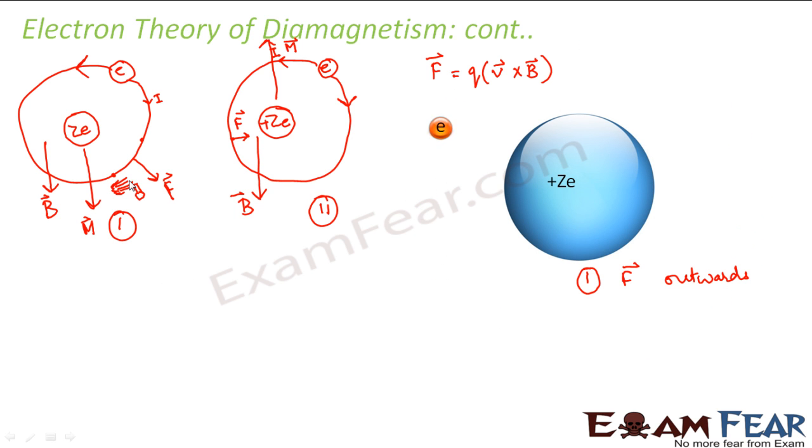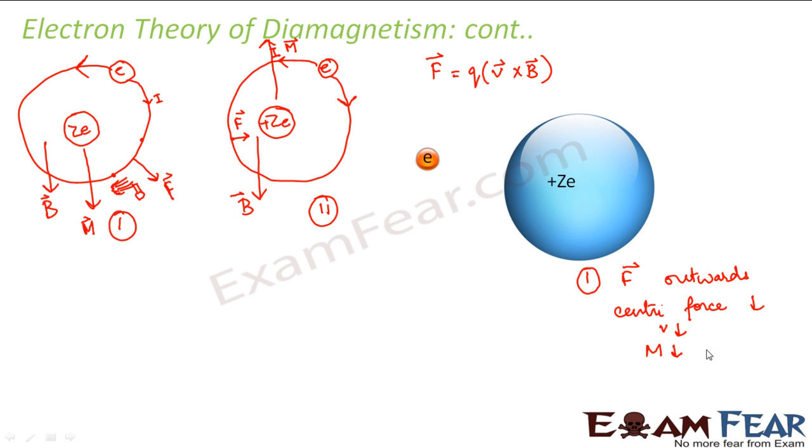So it is reducing the centripetal force. Because of this F, the centripetal force decreases. If the centripetal force is decreased, the velocity is also decreased, and as a result, the magnetic moment is also decreased.